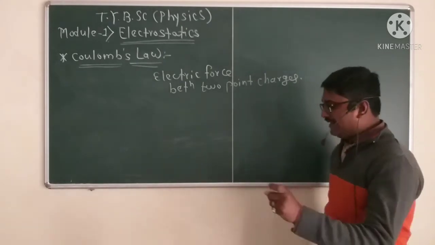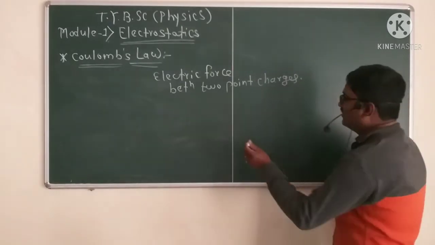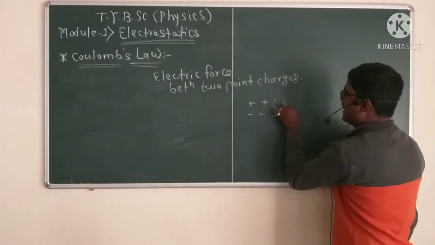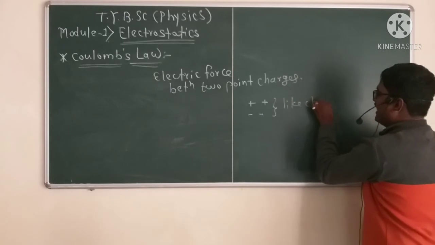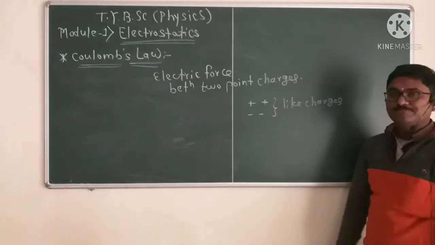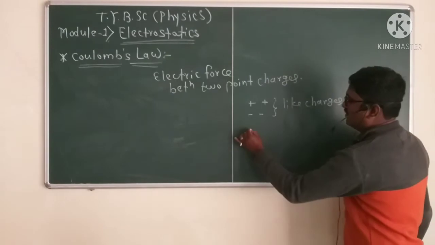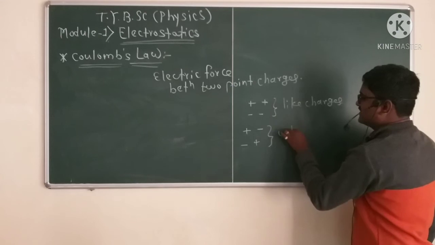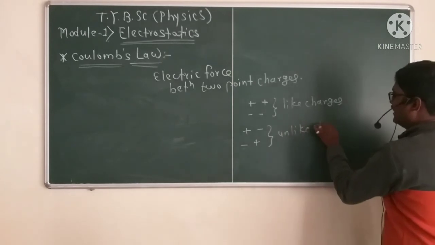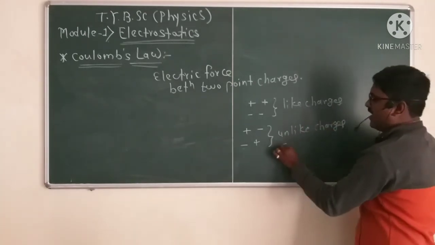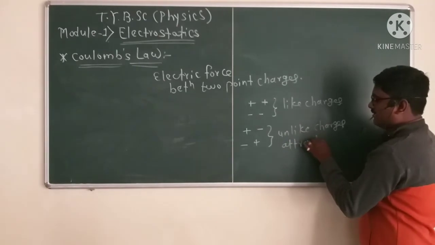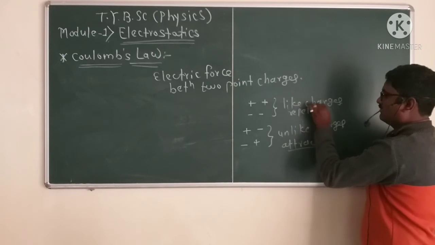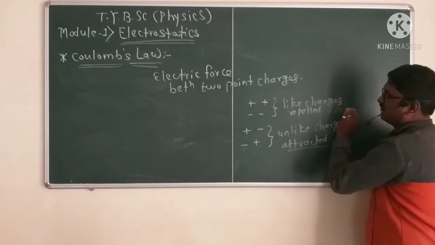In a previous video, we discussed two charges, plus or minus. These are like charges, and like charges repel each other. Unlike charges, plus minus or minus plus, are attracted to each other.